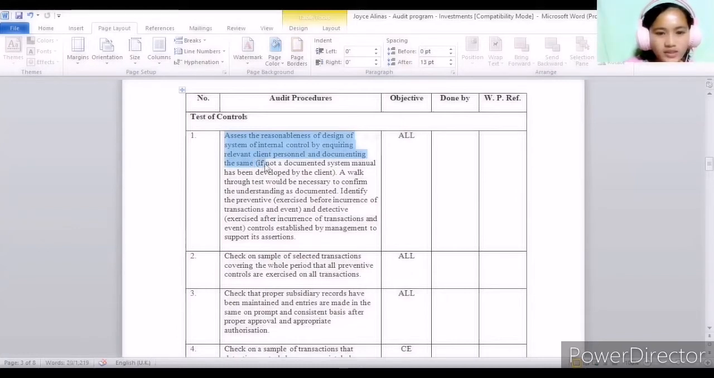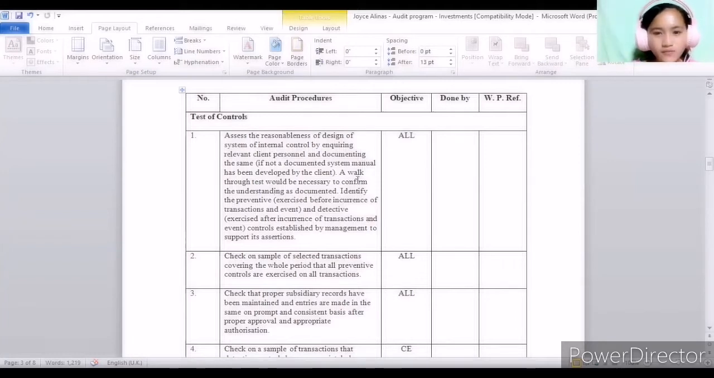If not, a documented system manual has been developed by the client. A walkthrough test would be necessary to confirm the understanding and document, and identify the preventive controls which are exercised before incurrence of transactions in the event, and the detective controls exercised after incurrence of transactions of an event. These are controls established by management to support its assertion.